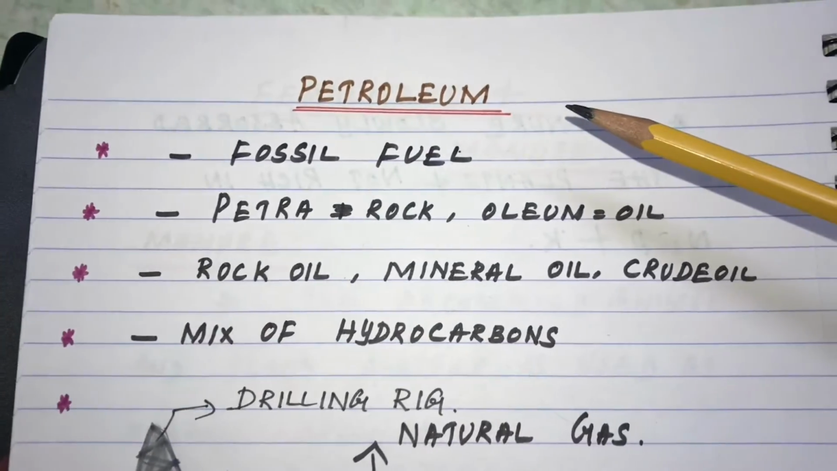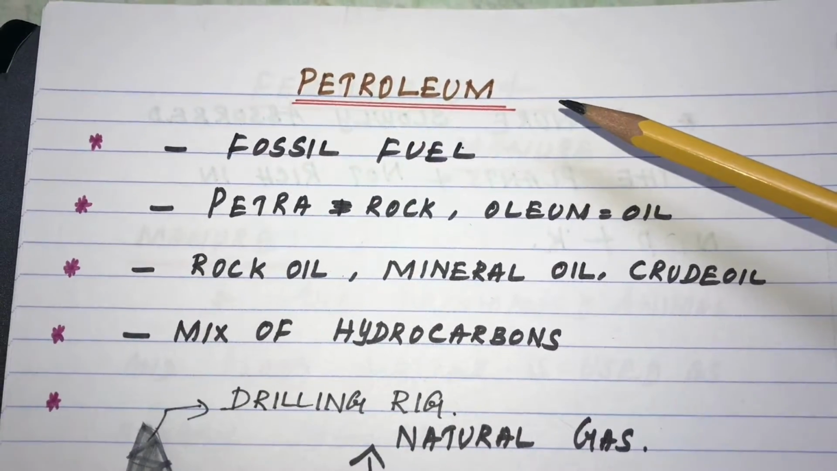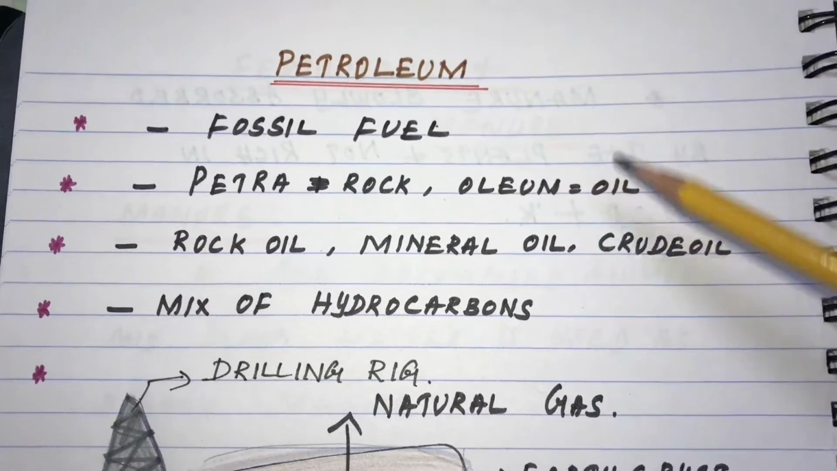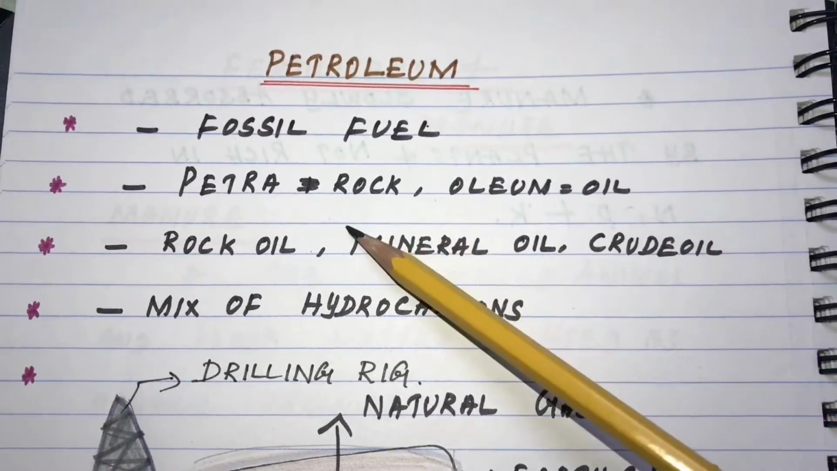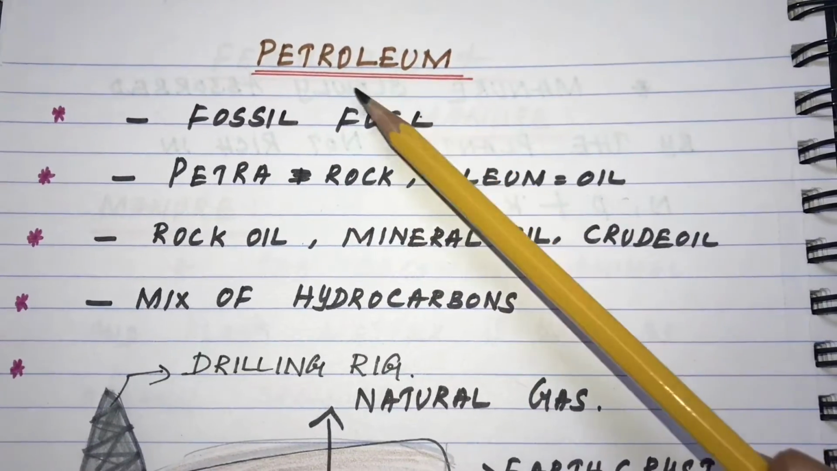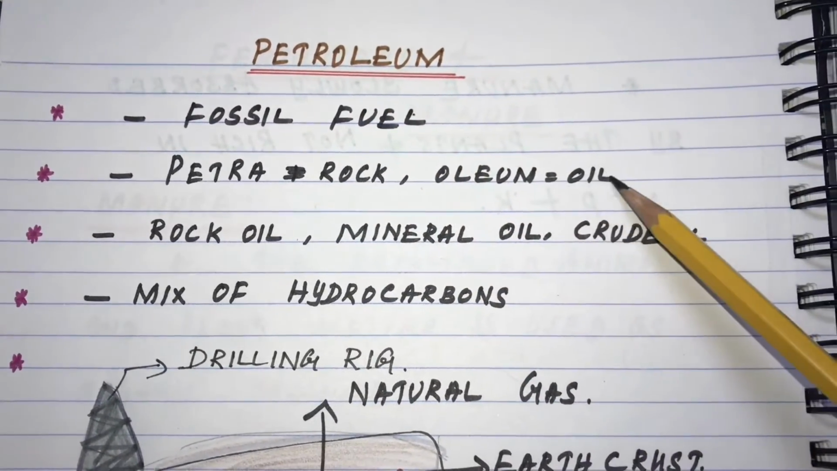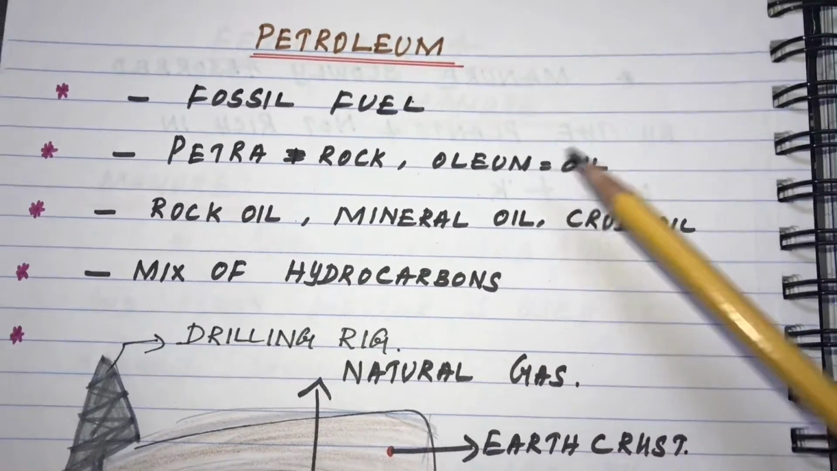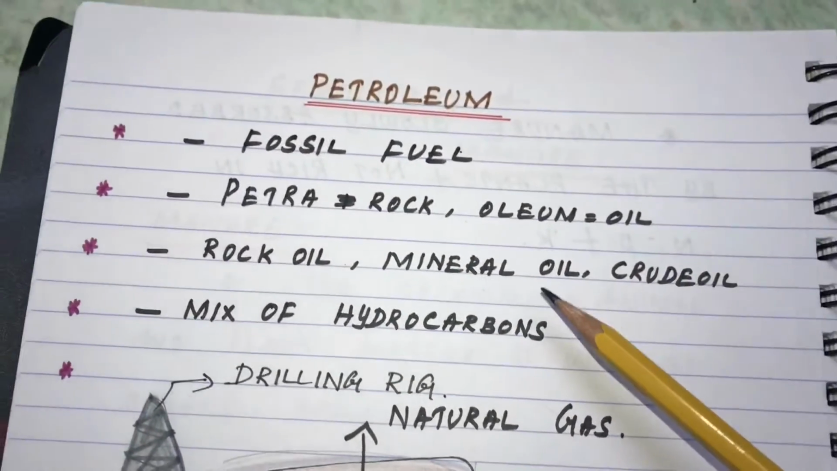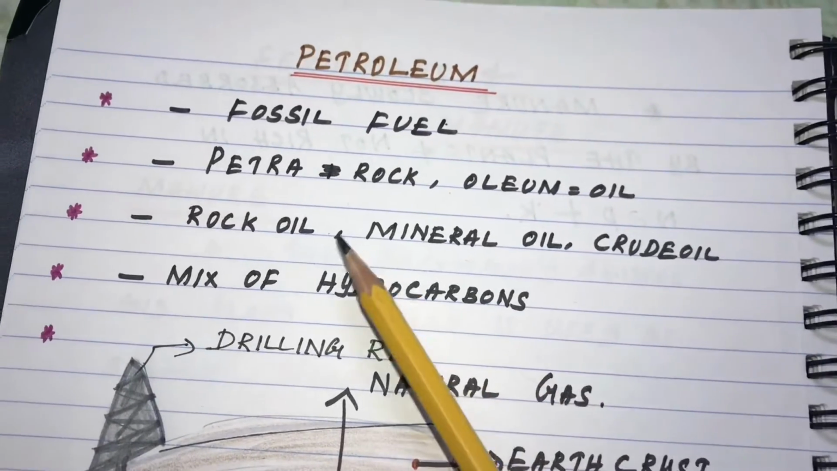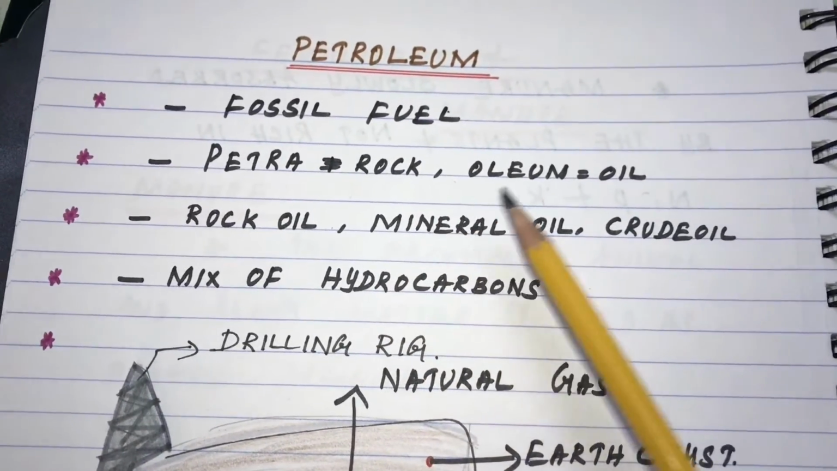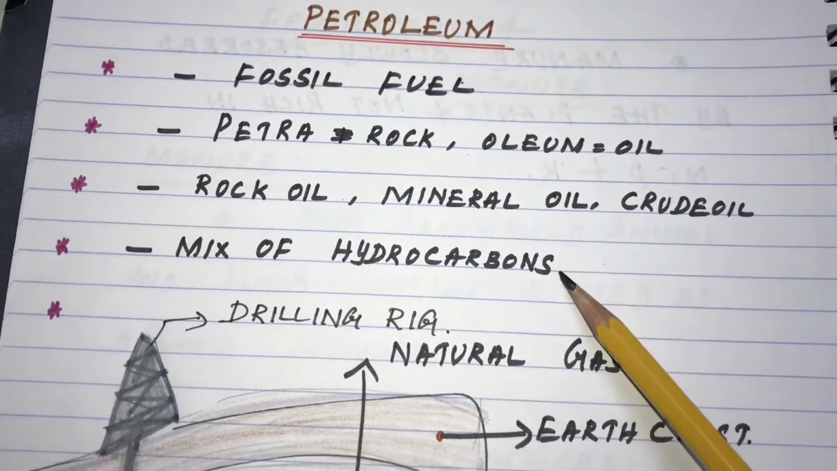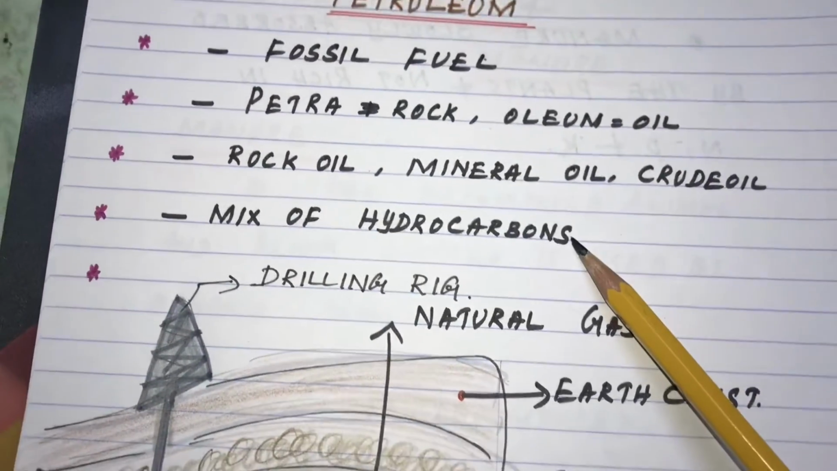In this video, we are going to see about petroleum. Petroleum is a fossil fuel. The meaning of petroleum: petra means rock and oleum means oil, so rock oil. The other names of petroleum are rock oil, mineral oil, crude oil. Petroleum is actually a mixture of hydrocarbons.